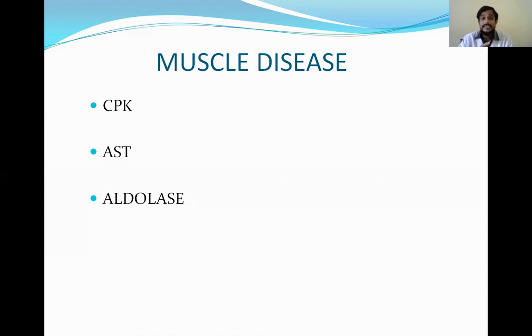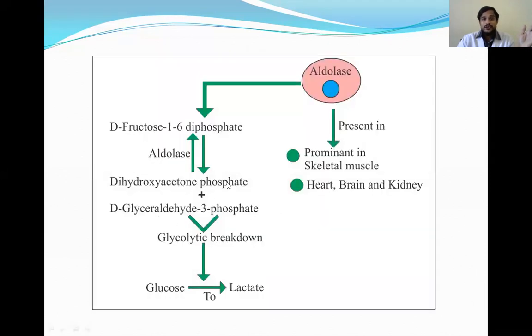And coming to aldolase, this is commonly increased in muscle disease only. So that's why aldolase is more specific for the muscle. And where do we get this aldolase? If you remember the metabolism, in glycolysis, fructose 1,6-bisphosphate is converted to dihydroxyacetone phosphate and glyceraldehyde 3-phosphate. For this, the enzyme required is aldolase. This is present in the muscle cells. So if there is any injury, damage, or disease to the muscle cell, this aldolase is released into the plasma.